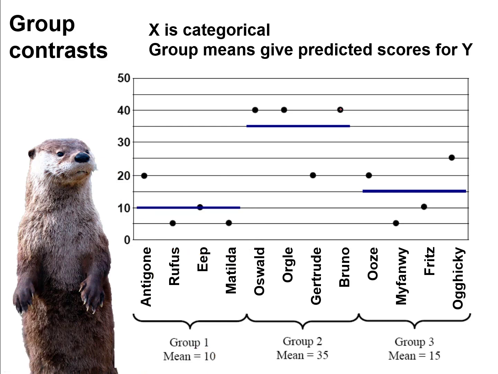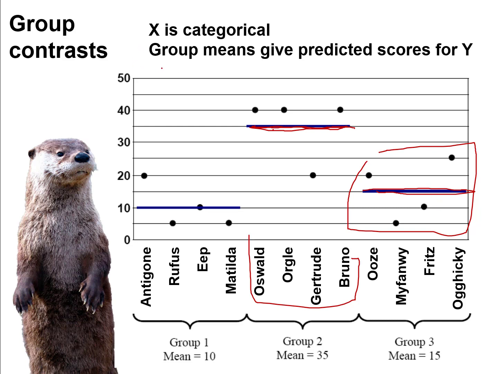And in group 2, we have Oswald and Orgel and Gertrude. The mean for that group is a 35. So everyone in that group, their predicted score is 35. And group 3, the mean for that group is 15. So everyone in group 3, their predicted score is a 15. So when I'm doing multiple contrasts between more than 2 groups, I don't have to calculate regression slopes and intercepts. I can just get predicted values by looking at what is the mean for everyone's group. And whatever group you're in, the mean for your group is your predicted score. And it's as simple as that.